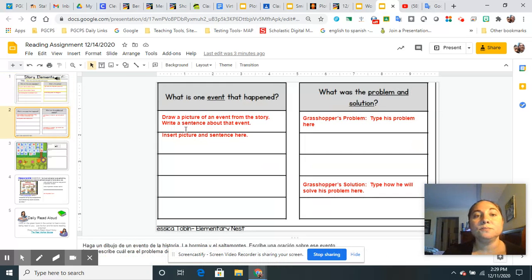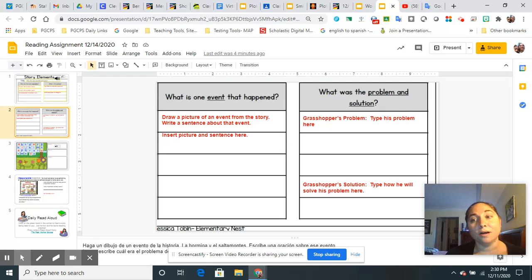Then on slide 2, what is one event that happened in the story? So think of one part of the story that you particularly enjoyed. Maybe it was when the ant was busy preparing for the winter. Maybe it was an event where the grasshopper was laying in the hammock taking a nap. Maybe it's the end of the story where the ant was cozy in her little house and the grasshopper was shivering in the cold. But think of one event from the story, insert a picture of it, and write a sentence about it.